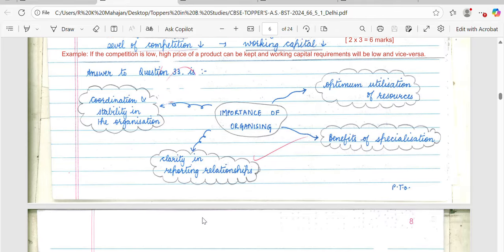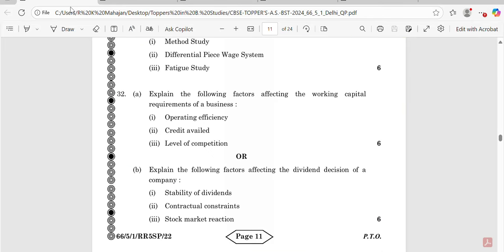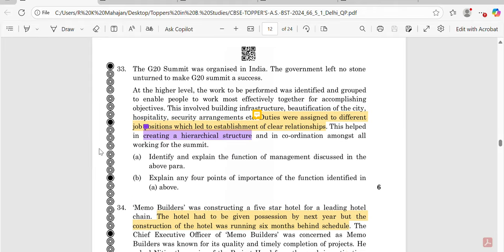And now come to question number 33. What is question number 33 asking? Here it's basically a case based question. In the case based question, we will have to first go through the question, then we have to see what exactly we have to do. Here the first question is to identify and explain the functional management discussed in the above para, and then explain any 4 points of importance of the function identified in the above case. So let's first of all go through it so that we can find out the function.